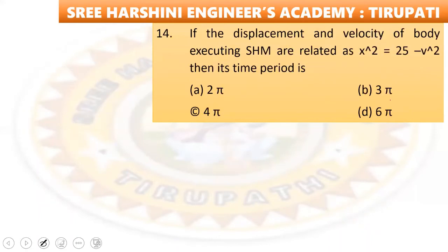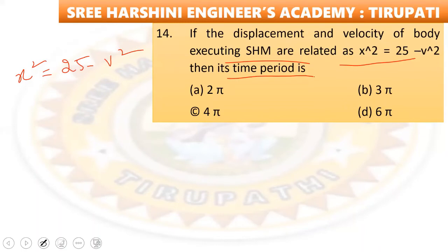Next, 14th question. The displacement and velocity of a body executing SHM are related as x square is equal to 25 minus v square. Then its time period is? So x square equal to 25 minus v square is the given equation. From this we have to calculate the time period, right? Now v square is equal to 25 minus x square. Applying the square root on both sides, it becomes v equal to root of 5 square minus x square.